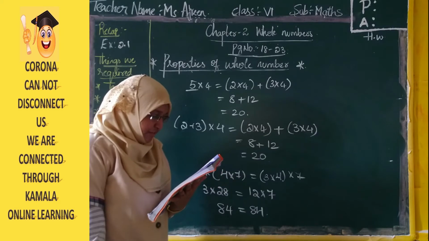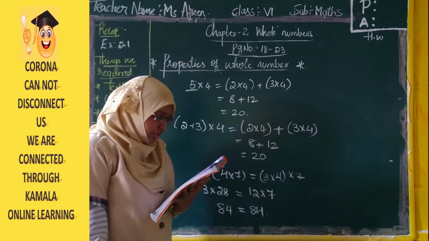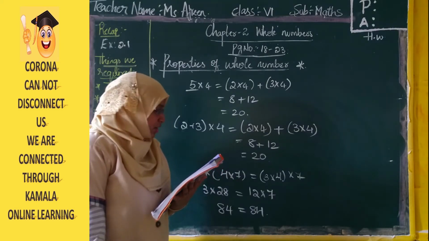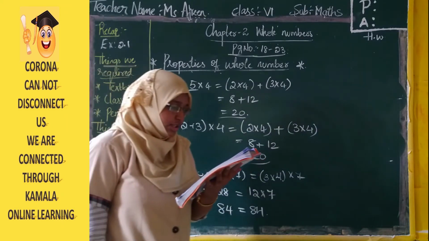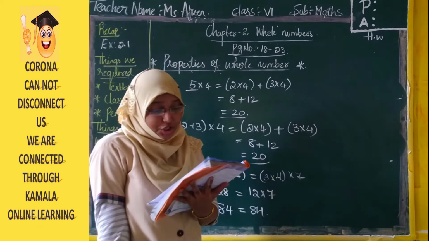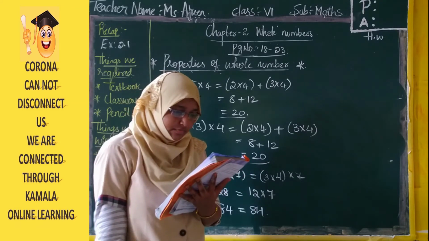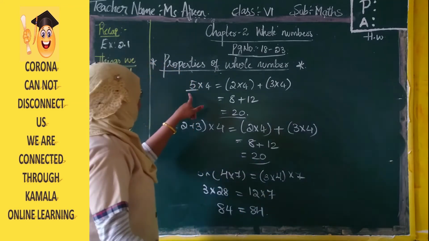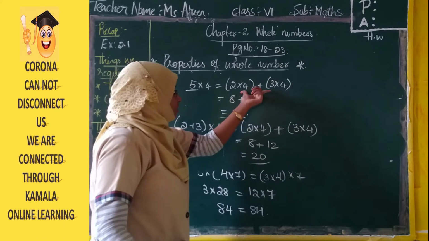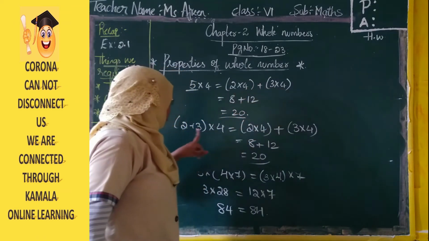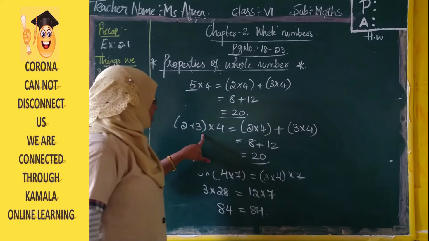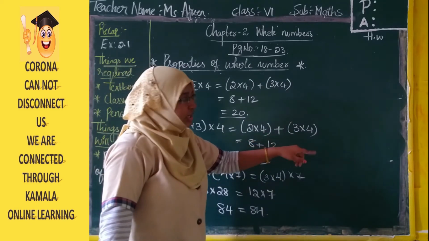So in the same way, we see both are equal. Both the answers we got 20, right? This is known as distributive property of multiplication over addition. So directly if you do 5 into 4, they have separated it and written like this, 2 into 4 plus 3 into 4, or for 5 only we can write 2 plus 3 into 4, that is 2 into 4 plus 3 into 4.